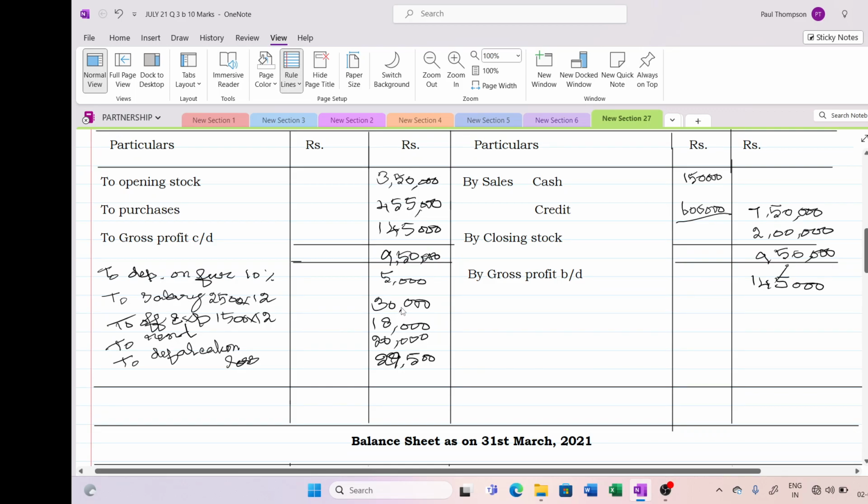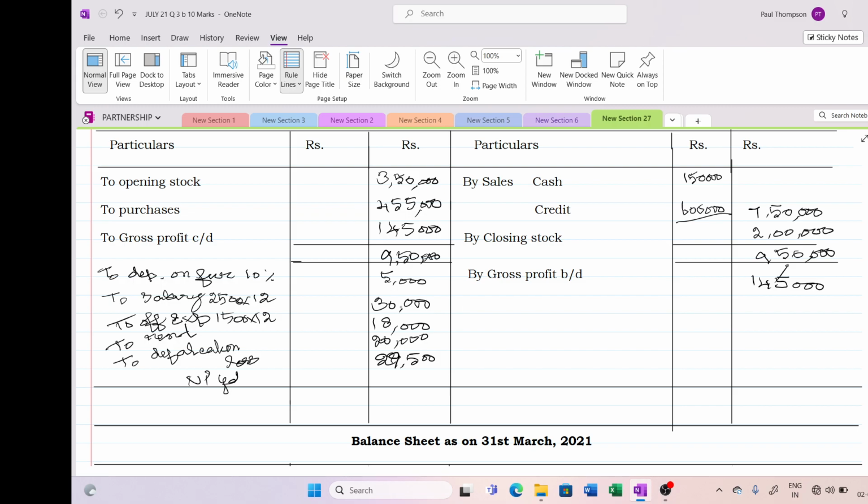So now let us close our P&L account. Okay. So in the P&L account we have put 5,000 depreciation, salary, office expenses, rent, loss on this. So what will be the net profit? Net profit transferred to capital account. This side it is 1,45,000. So the net profit transferred will be 42,500. So let me check this. 5,000 plus 30,000 plus 38,000 plus 29,500 plus 42,500.